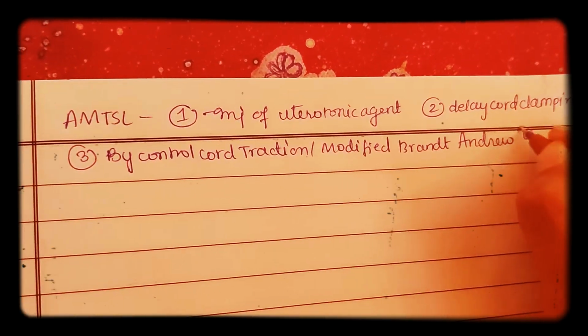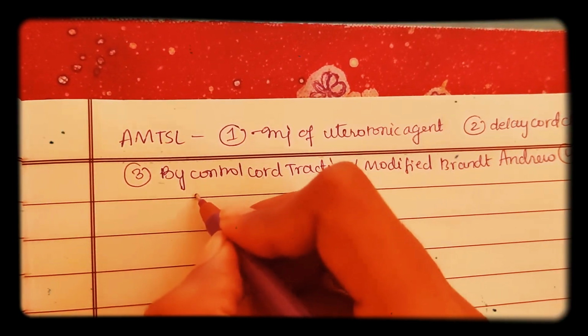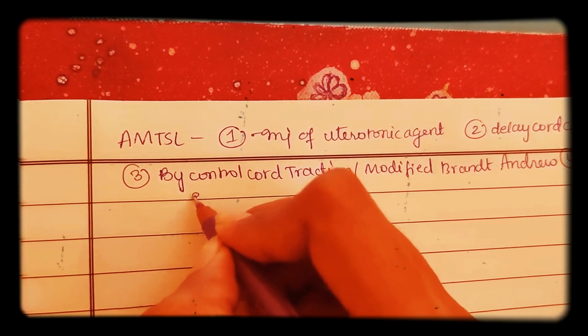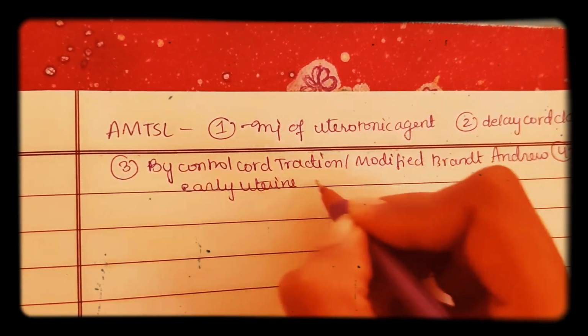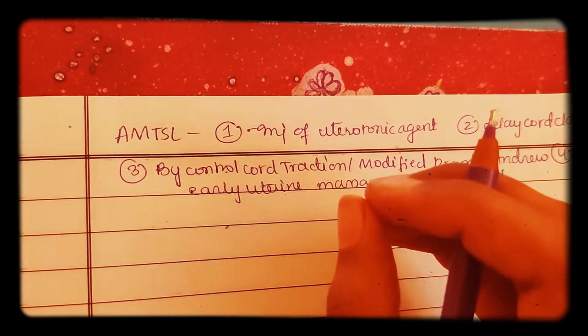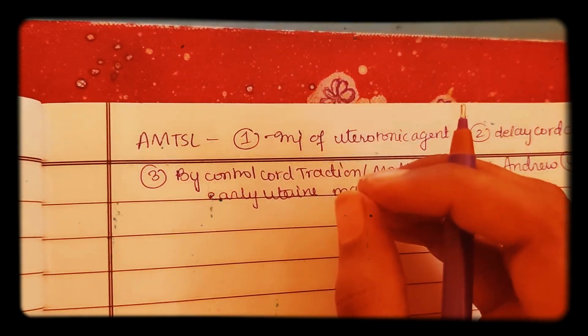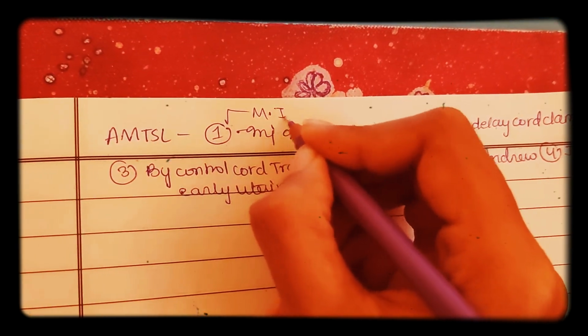And the fourth thing you do is intermittent assessment of uterine tone, that is early uterine massage. Among the 4 steps, the first step is the most important step, that is the injection of uterotonic. This is the most important step.